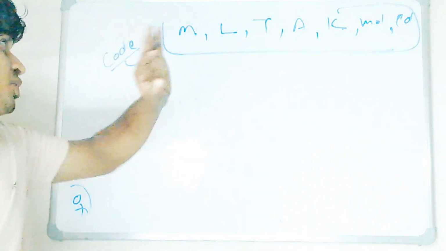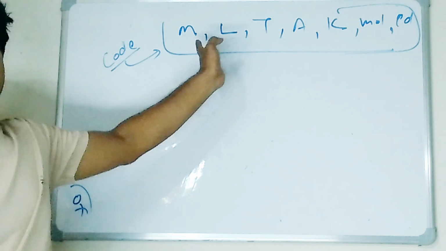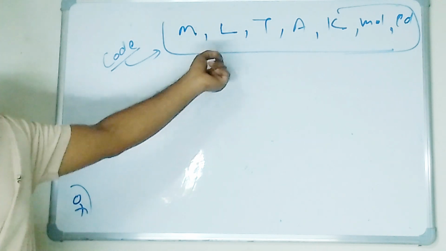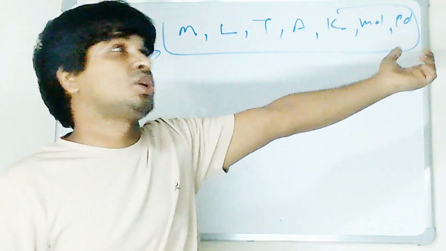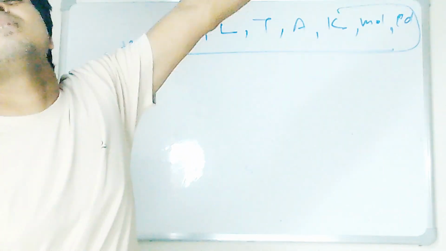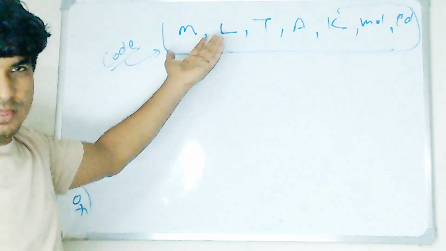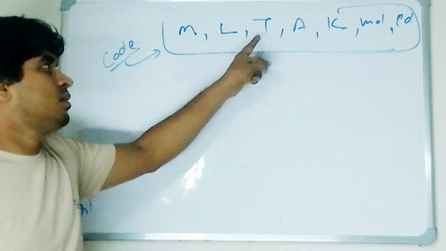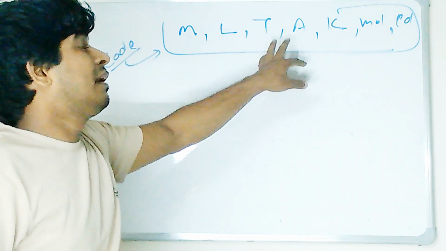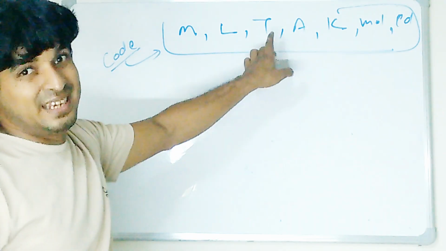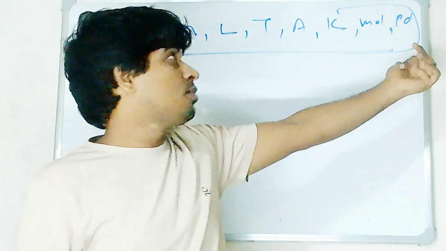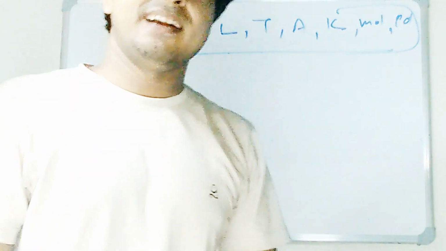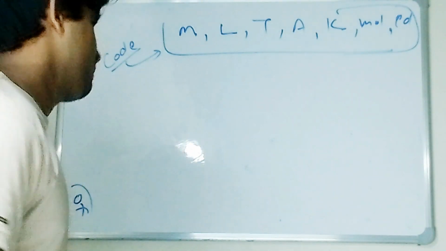MLTAKMOLCD. What's this? So if I'm talking about M, capital M is for mass, capital L is for length, capital T is for time, A is for current, K is for temperature, mole is for amount of substance, CD is for luminous intensity. Mass, kilogram; length, meter; time, second; current, ampere; temperature, Kelvin; amount of substance, mole; luminous intensity, candela. Am I right, all of you?